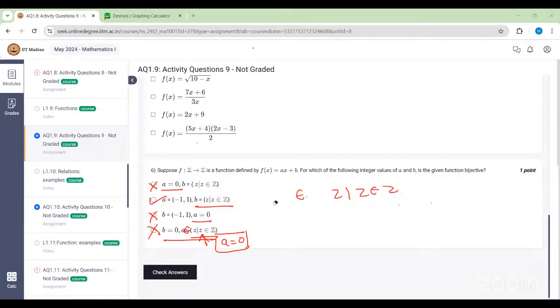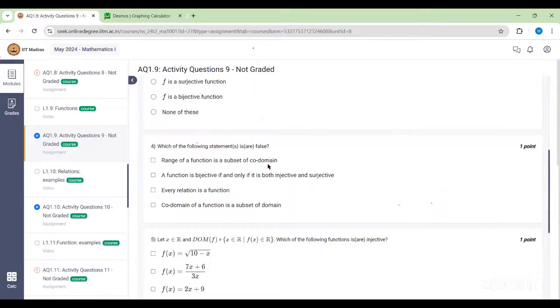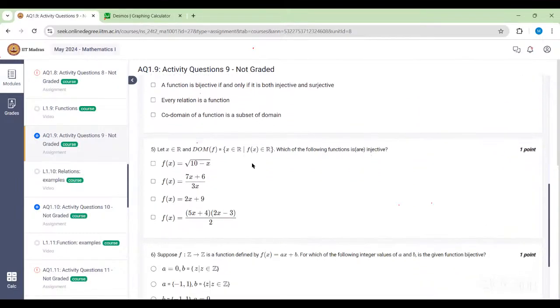Madam, fifth question, first option, can you explain, madam? Yeah. This question is clear, right? Yes, can we say that a line is a bijective function? Yeah, any line is 1, 1 and onto function. You can just see the graph.